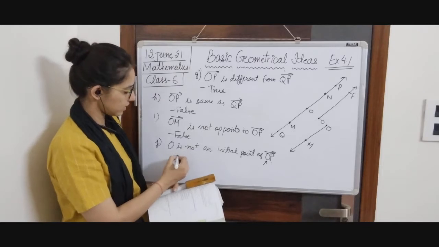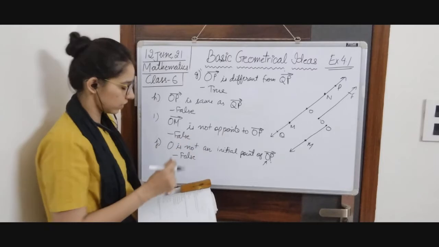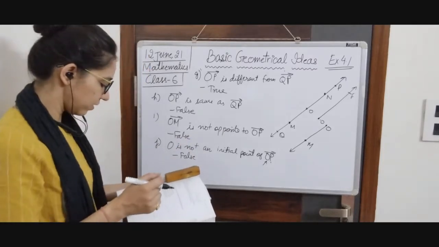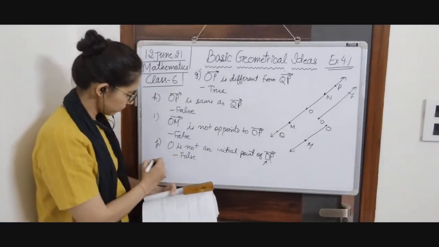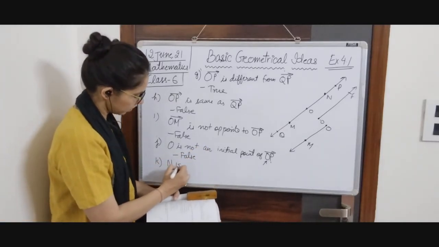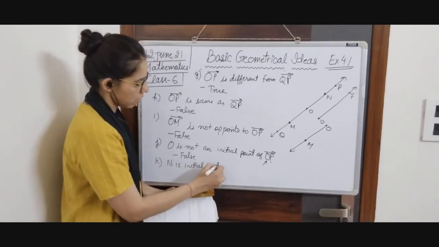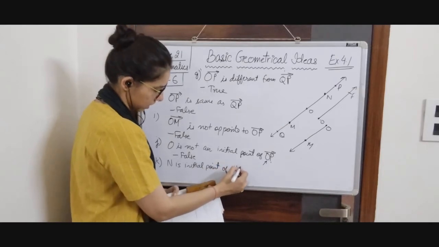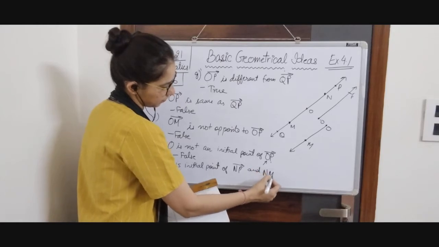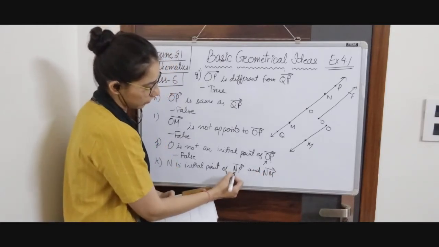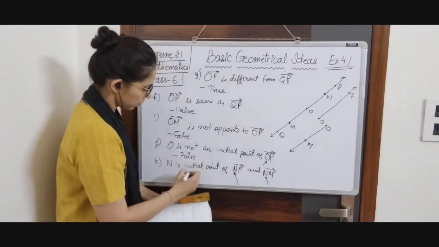So this statement is false because O is the initial point. Then K is N is the initial point of ray NP and ray NM. Again it is true because this ray is starting from this point and this ray is starting from this point, both are N. So it is true.